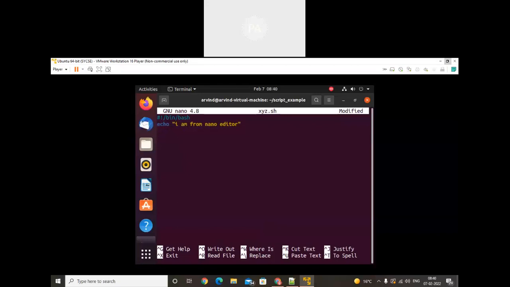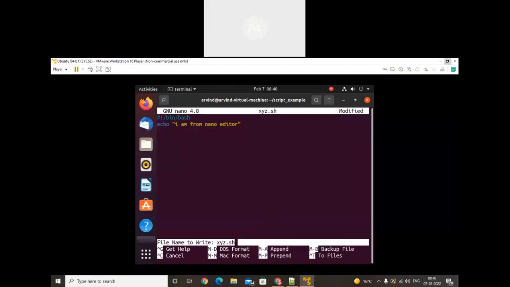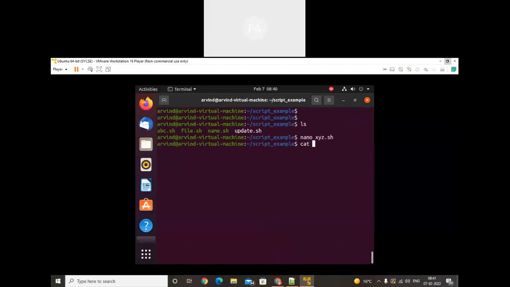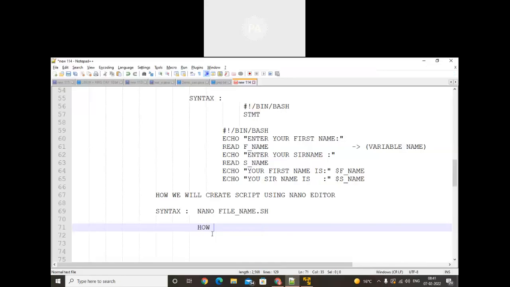Once we wrote all the lines, in that case we need to save that file. How will we save that? Just use Control O, enter, Control X. Now check cat xyz.sh. We wrote that. Okay, so here I will write how we will save a nano file.